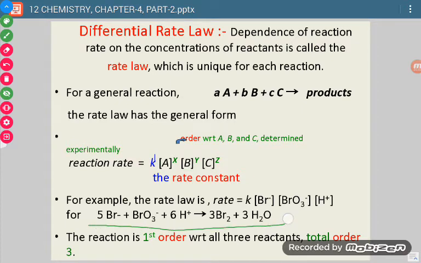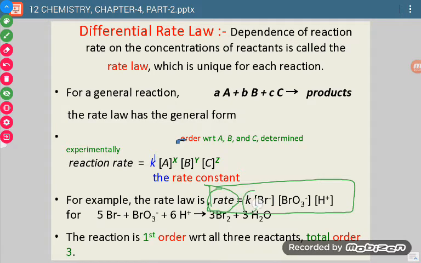Suppose this is the reaction we are talking about. Now when we study this reaction, the rate law is written like this. What does it mean? It means the rate of reaction is equal to the rate constant multiplied by the molar concentrations of the reactants, with each concentration term raised to a power, in this case 1, 1, 1.